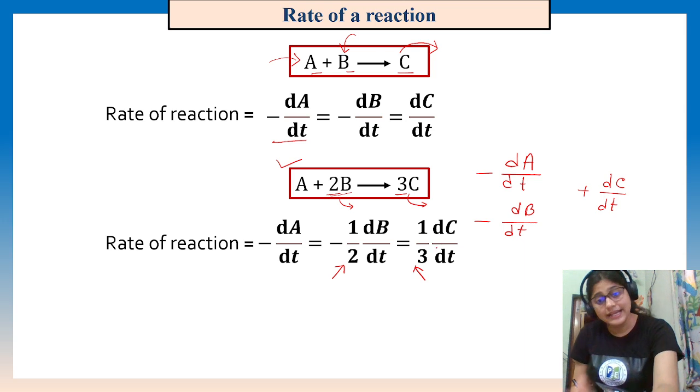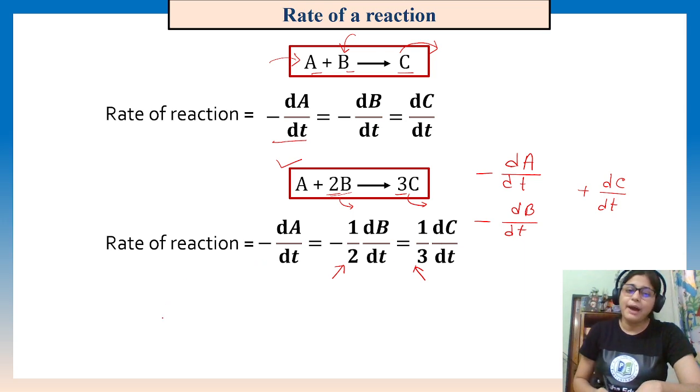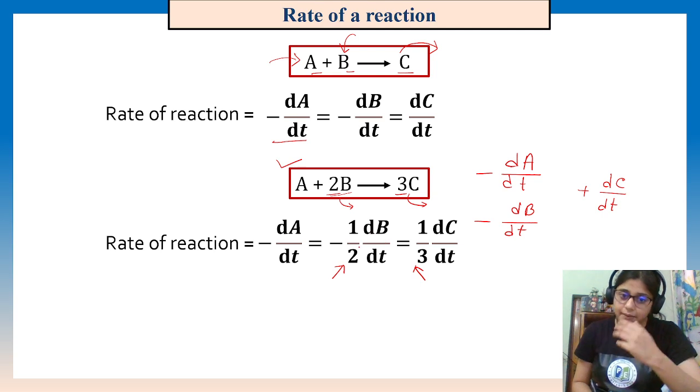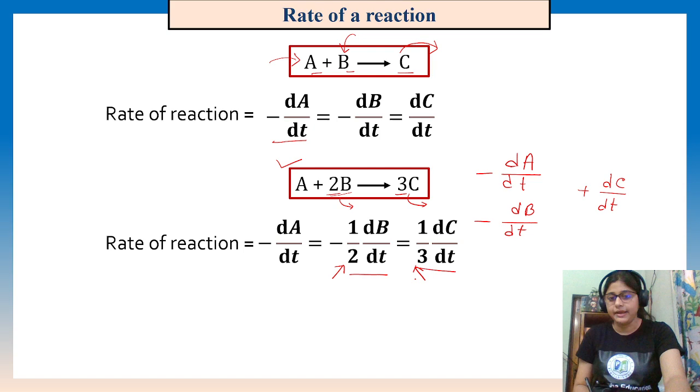Easy, right? So we have to remember that for a reaction, if any coefficient is given, we have to divide the rate with respect to that reactant or product by the coefficient. Divide, not multiply, because the rate is higher here. Then we can equalize. Fine.